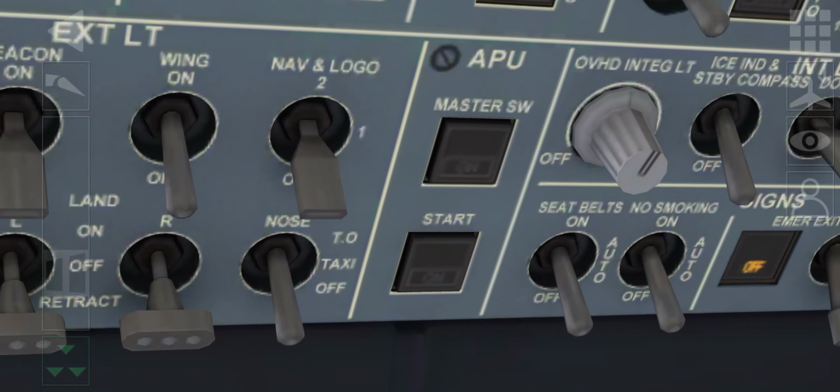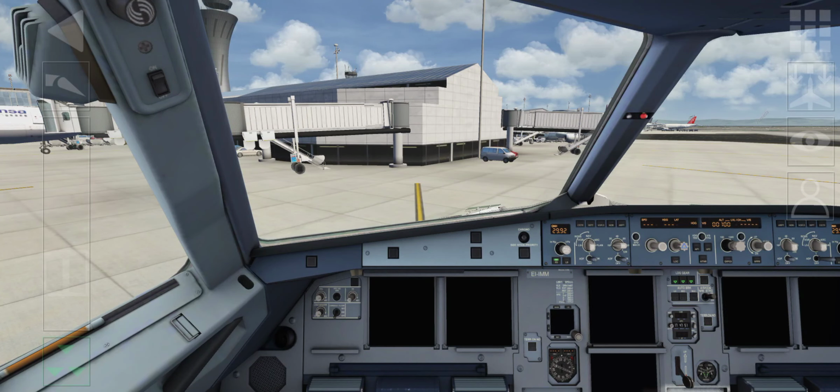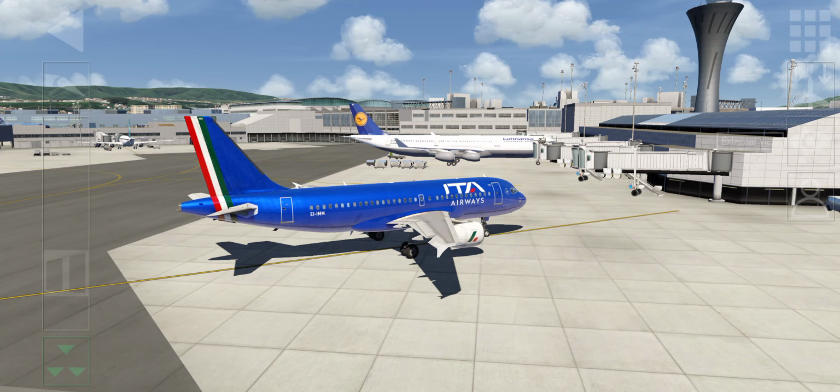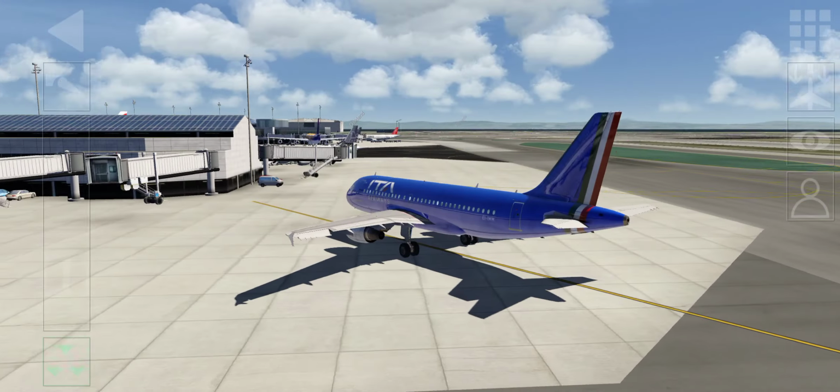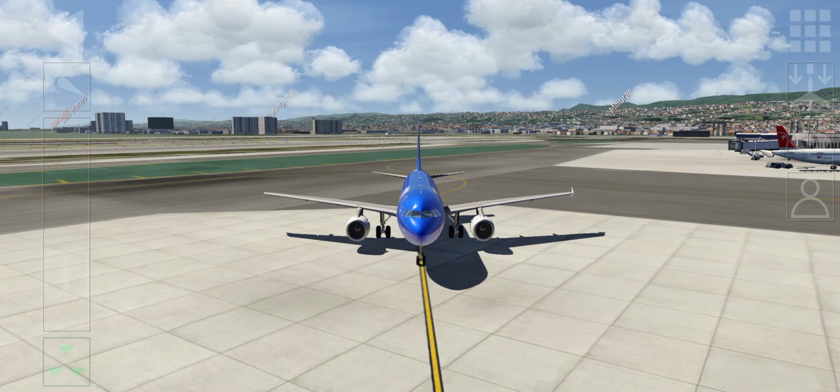Okay. So after that, you come here. See APU master switch. Tap on it. Then wait for about 3 seconds before you tap on start, just below the APU master switch. Tap on start. So let's wait for a while. Now we can enjoy the scenery, the surroundings. Yeah, so APU is booting up.